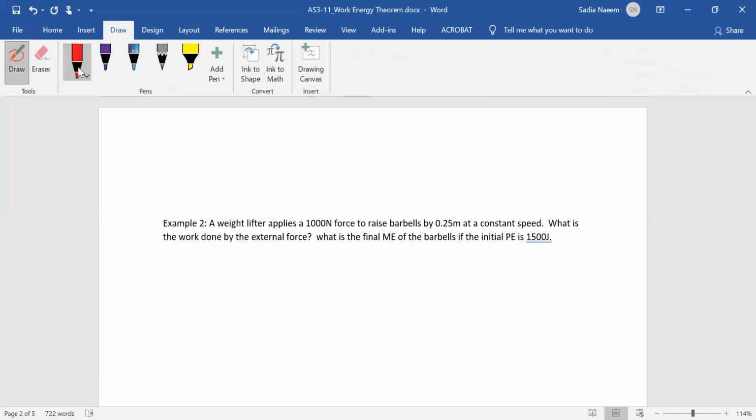The work energy theorem is basically a statement of law of conservation of energy, which takes into account the work done by external forces. What it really says is that the initial mechanical energy of a system, start with that, and then if there is work done by any external force, add that work done. The work done by an external force may add or remove energy, so it could be positive or negative. When you add that, that gives you the final mechanical energy of the system.